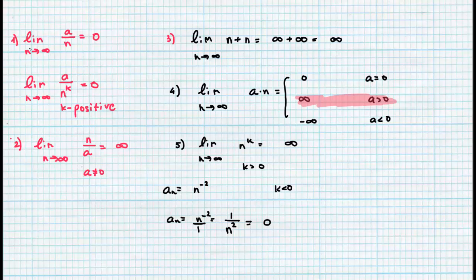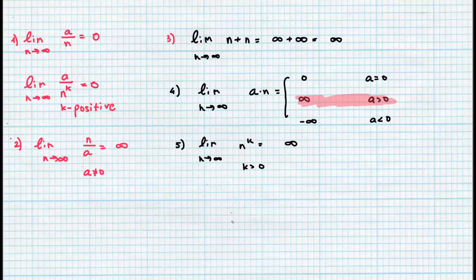We used rule number 2. 1 divided by n squared always equals 0. These are the main things that I want you to remember. We will see them in future exercises.